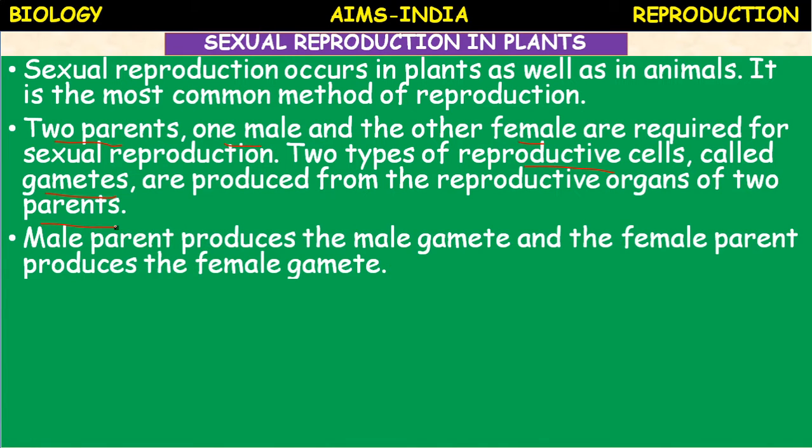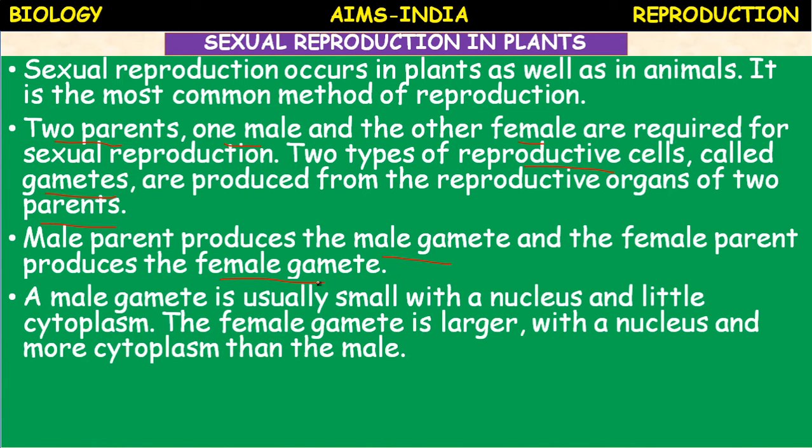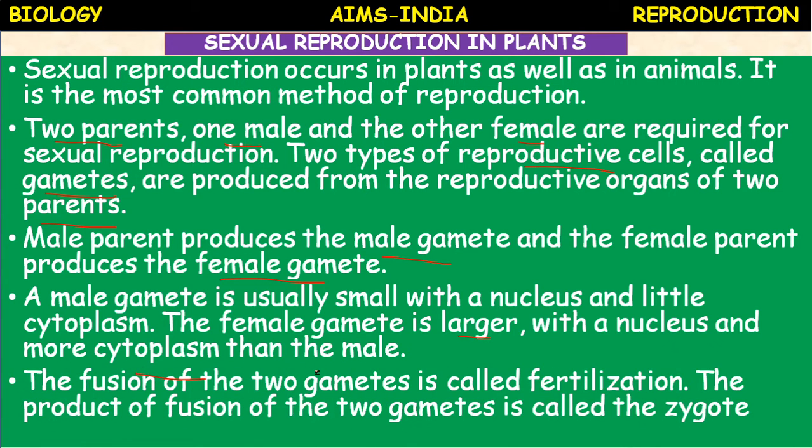The male parent produces the male gamete and the female parent produces the female gamete. A male gamete is usually small with a nucleus and a little cytoplasm. The female gamete is large with a nucleus and more cytoplasm than the male gamete.